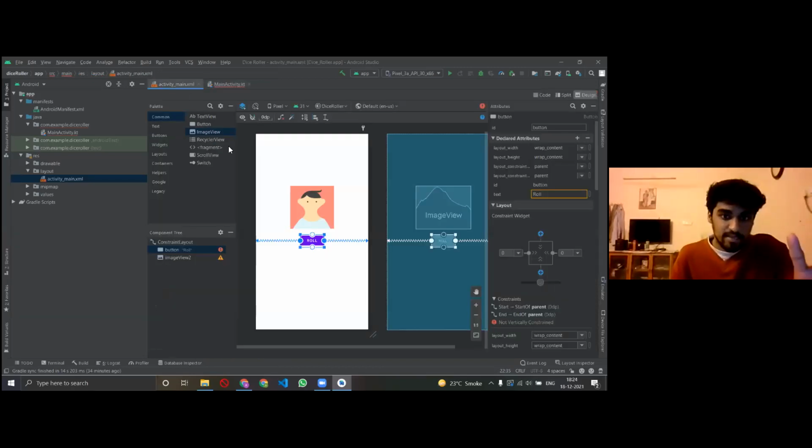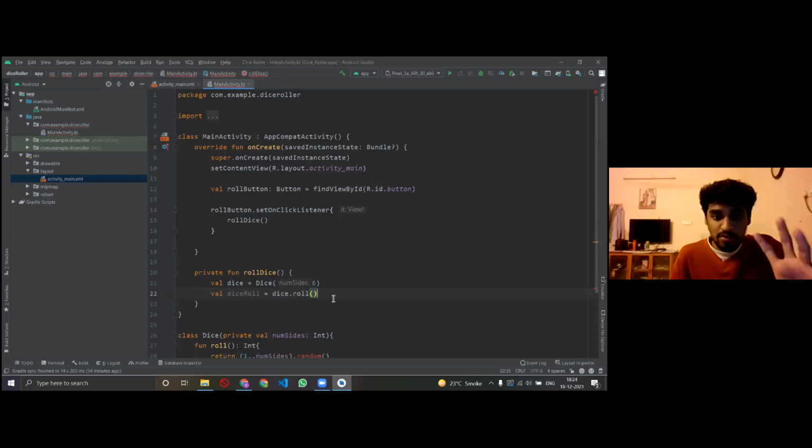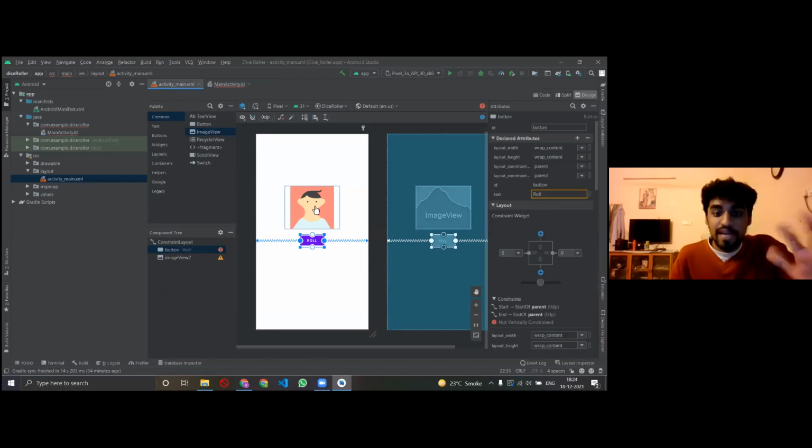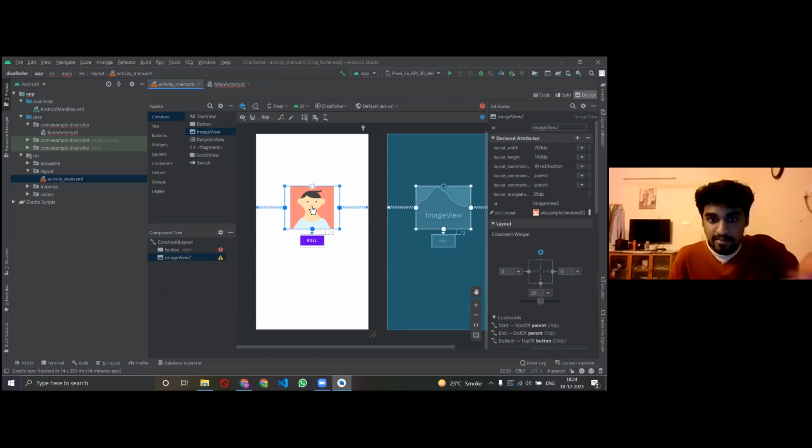Okay, so I'll just pause here for a minute and now we'll go back to the design again, right? Why did we pause here? Because now we are telling the dice to roll. So essentially we are telling the image to flip. Essentially we are telling it to do things, right? So I'll quickly share a link, and from there you can download the images of the dice.